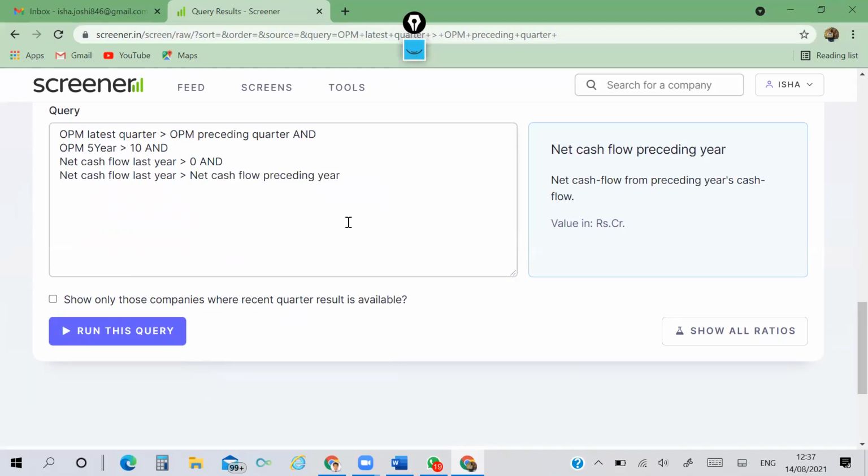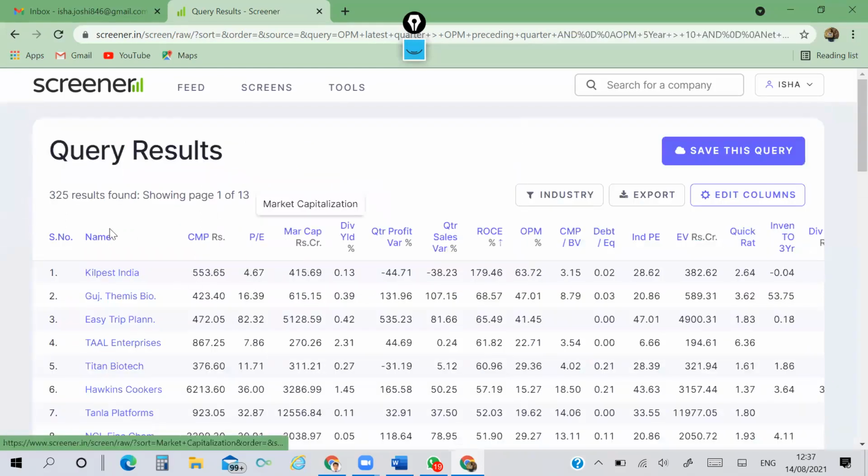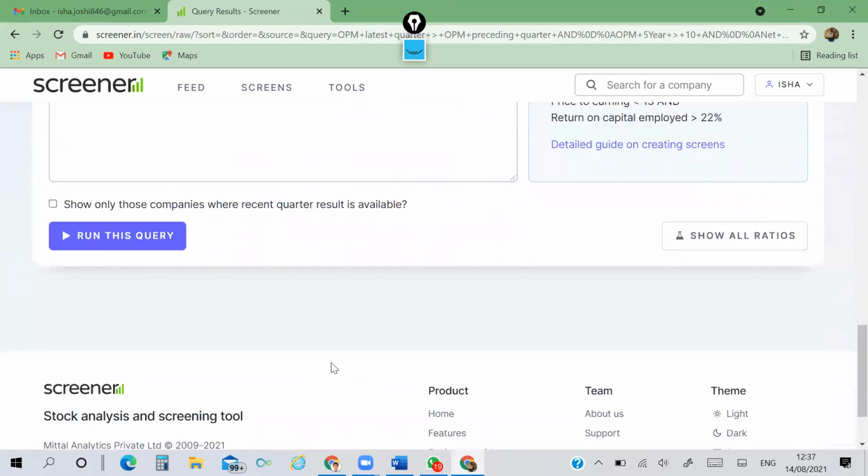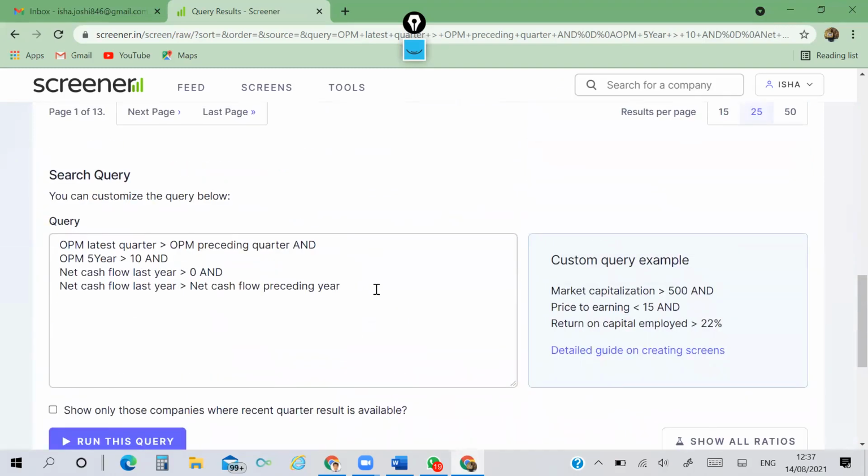See, I am giving just an example of how to develop the queries. There are a lot of options available. Now I am running this query. Earlier, on the first line, more than 1,500 companies were appearing. Now 325 companies are appearing. Whether all these are good, don't know. Need to analyze each, and then I further narrow down